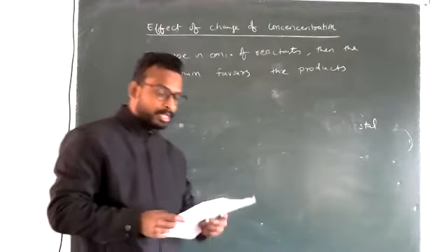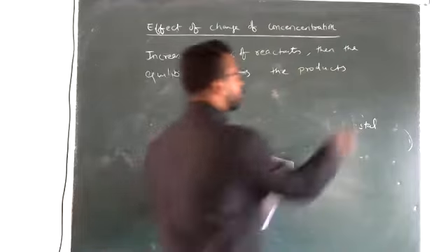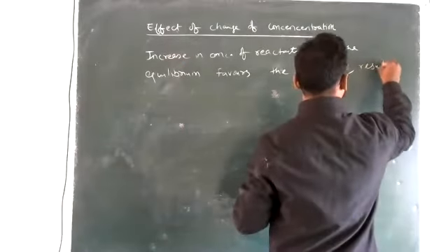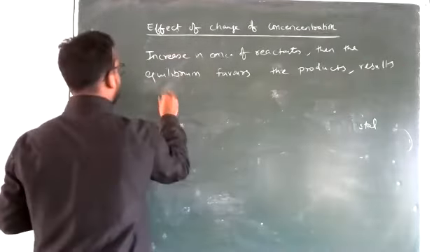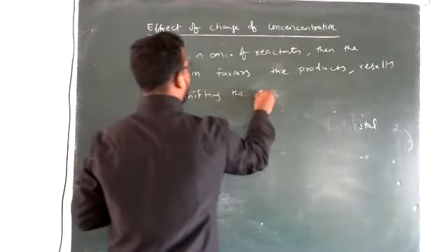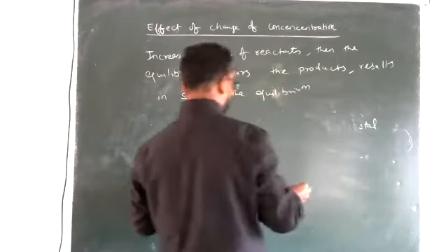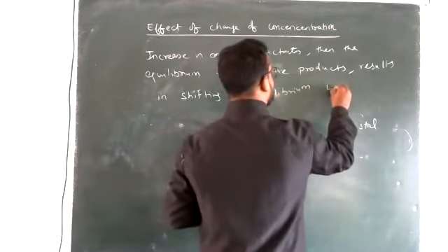Okay, so increasing the concentration of reactants favors the products, results in shifting the equilibrium towards the products.